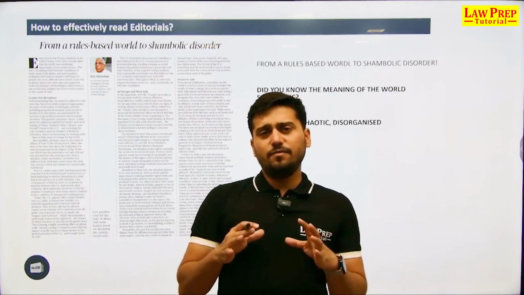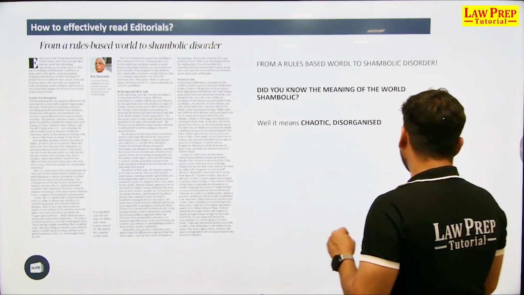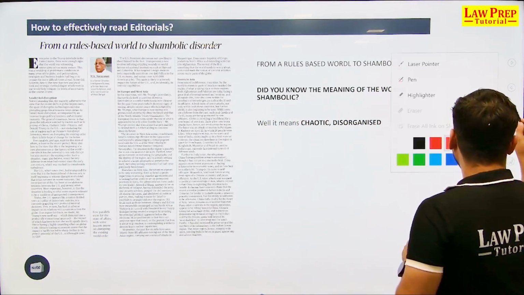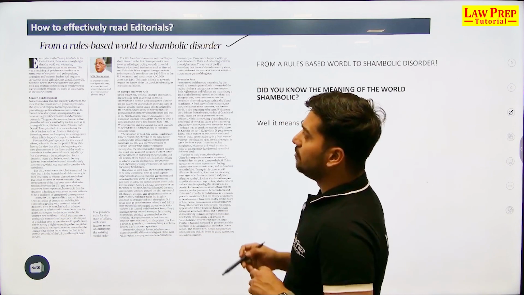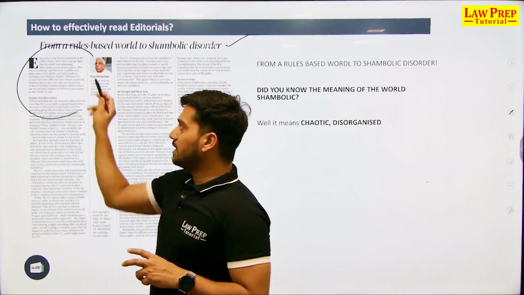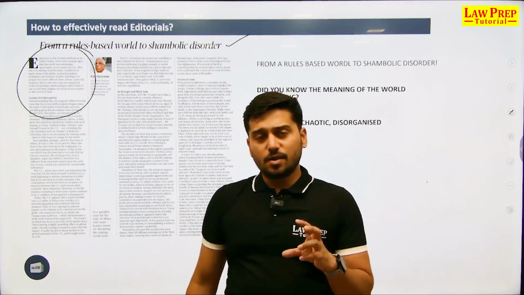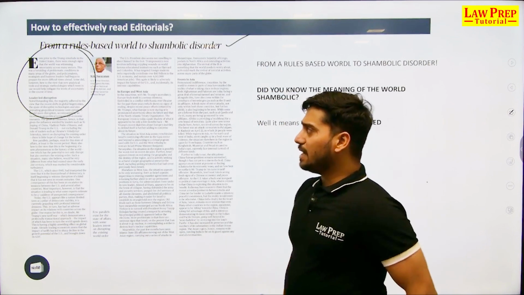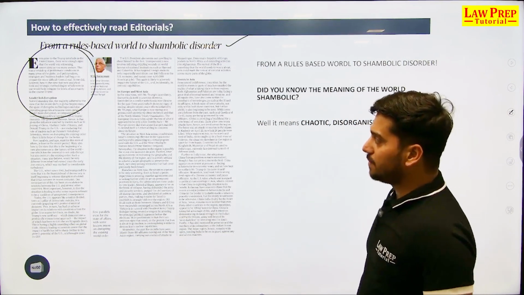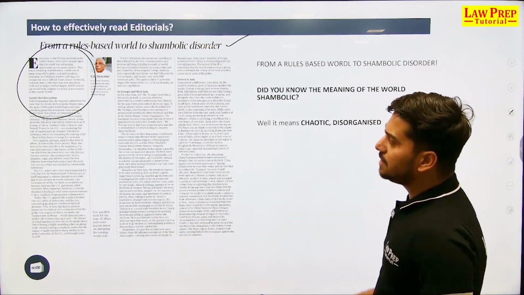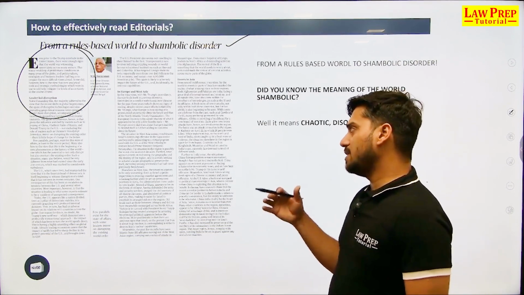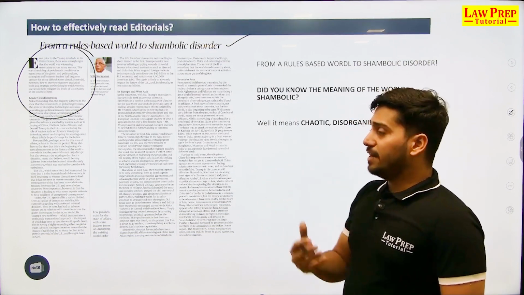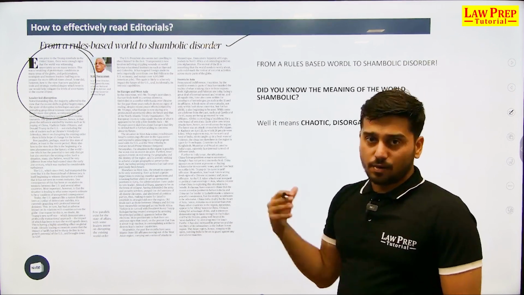Let me give you a brief gist about how to go about these editorials. The basic trick, first, is to read the title, obviously, followed by this, read the introduction paragraph and figure out what exactly the author is trying to talk about. M.K. Narayan is a former director of the Intelligence Bureau and former National Security Advisor. So obviously his viewpoints are very critical and very pertinent to take note of.